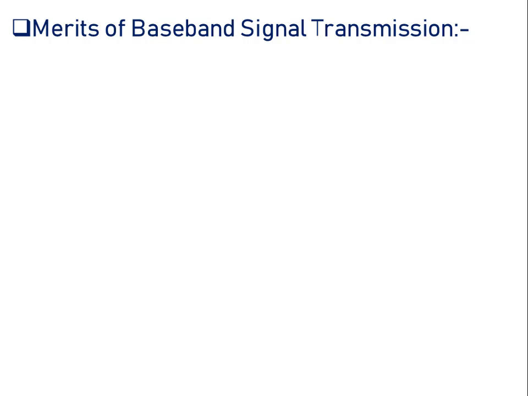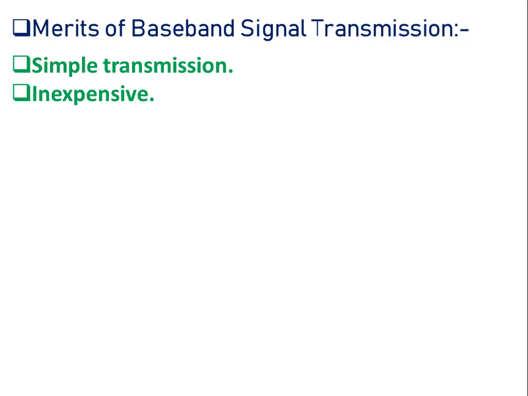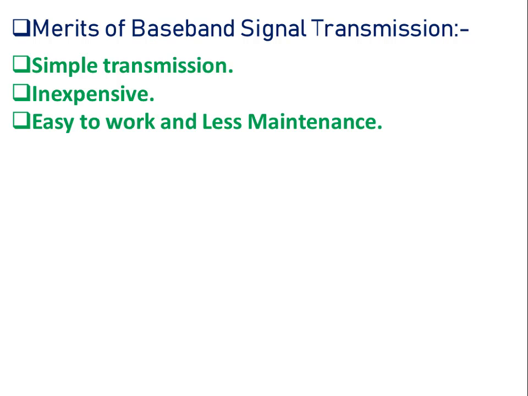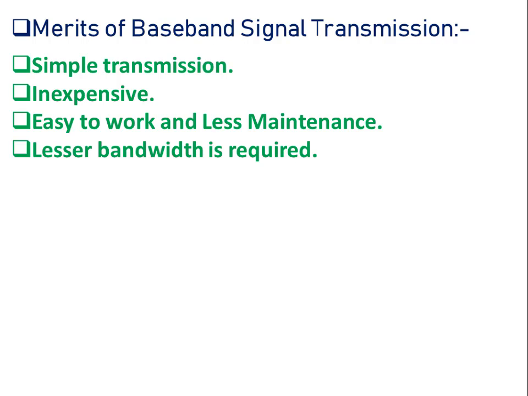Let's begin with the merits of baseband signal transmission. The transmission of a baseband signal in the digital communication system is very simple and easy to process. We do not require any complex circuitry, so the cost of the circuit reduces. Hence, this type of system is inexpensive. The maintenance is very less and it is easy to work within the environment. The required bandwidth is very less. These are some of the merits of baseband signal transmission.